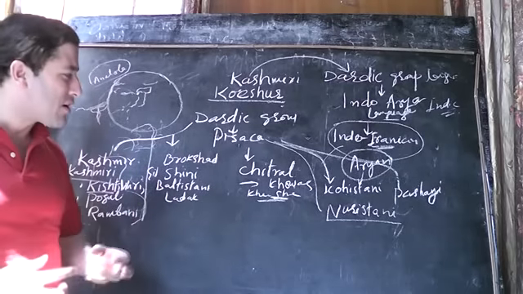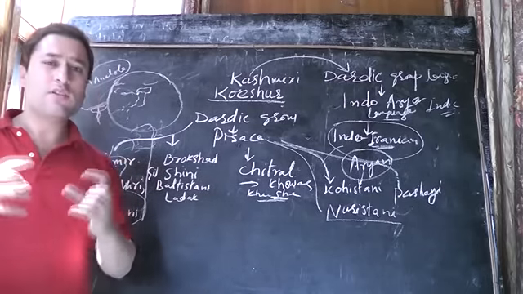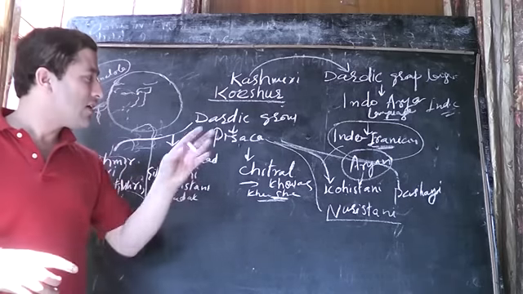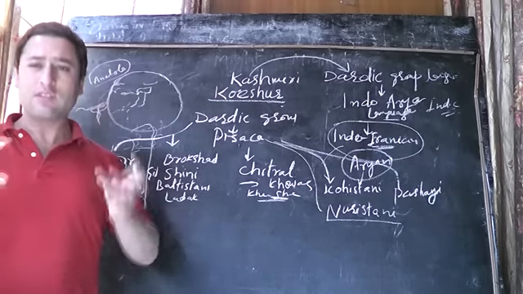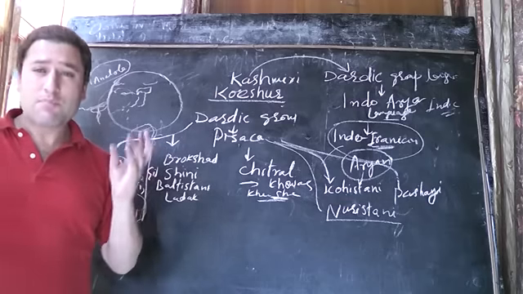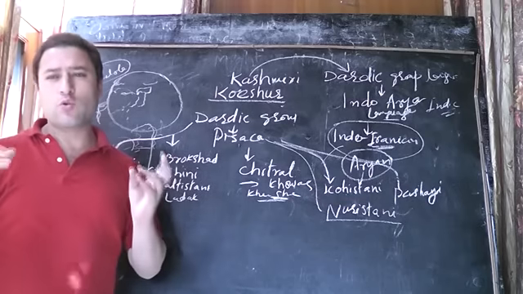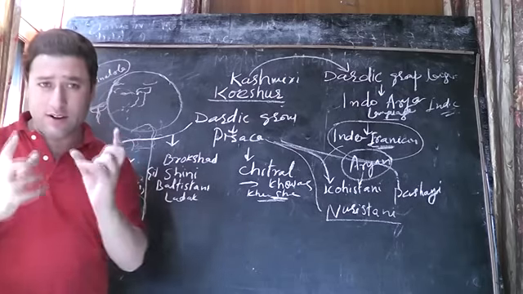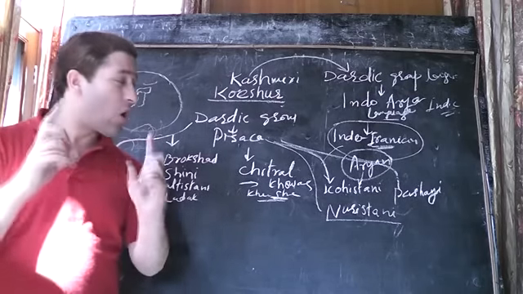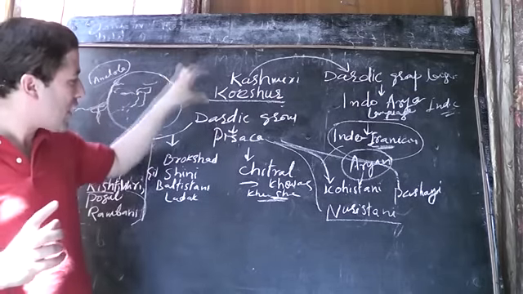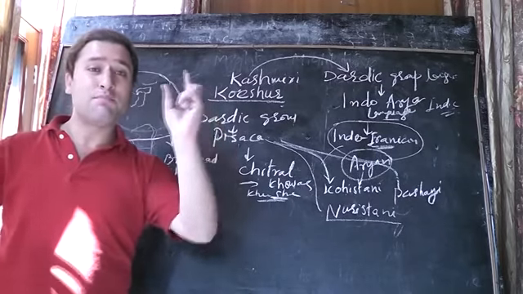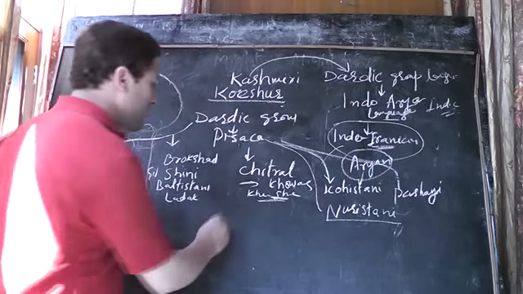And George Abraham Grierson, you know that he did a linguistic survey. He came here as a civil servant, and he did the greatest linguistic survey ever done by any person. We have two great scholars, F.W. Thomas and Turner. These two great scholars called the linguistic survey of George Abraham Grierson the great imperial museum.